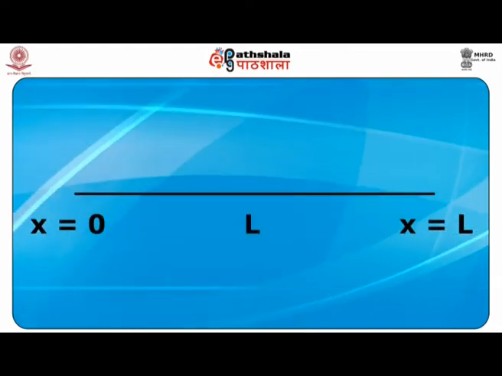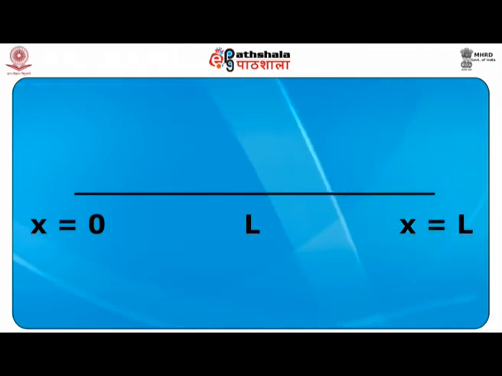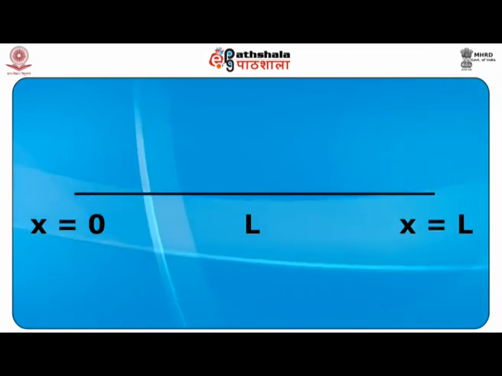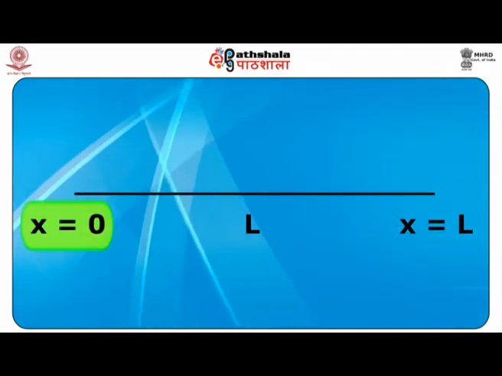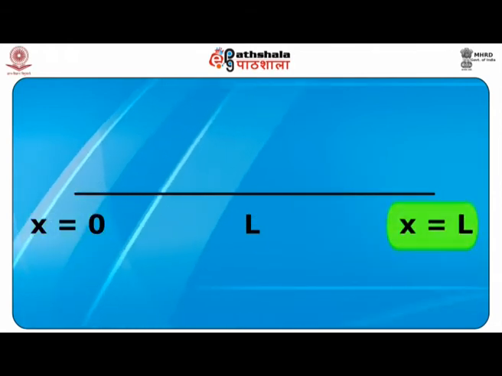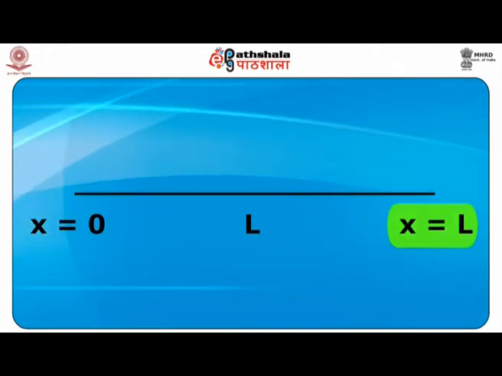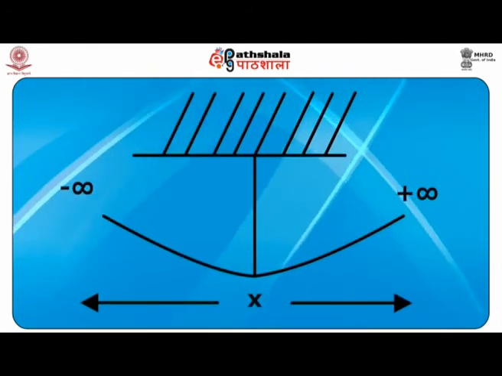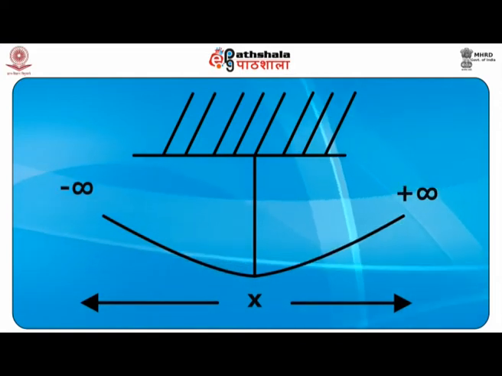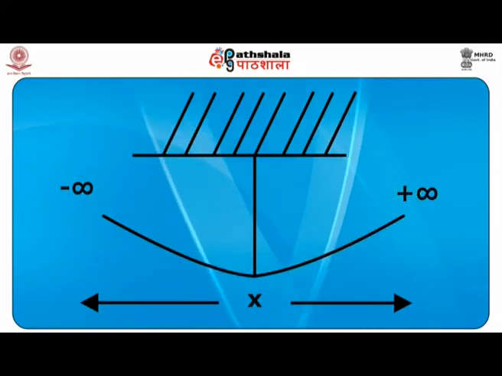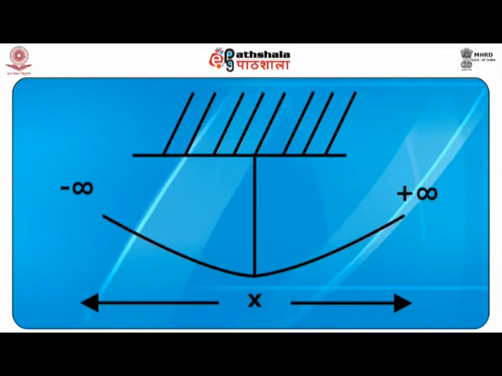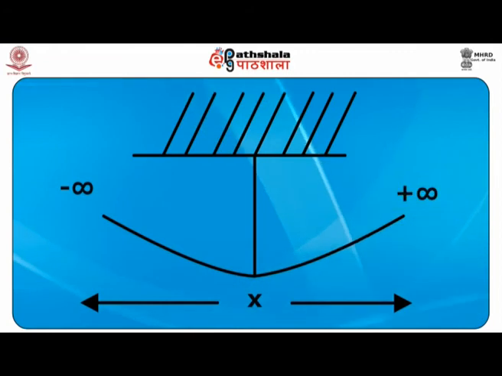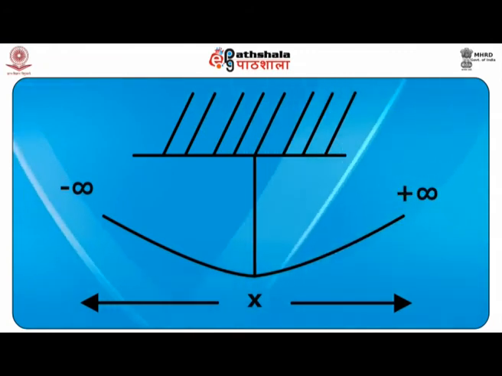For example, for a particle in a one-dimensional box, suppose the box is of length L, then the boundaries would be between x is equal to 0 and x is equal to L. So these will be the two extremes between which the particle would be moving. In the case of an oscillator oscillating along x direction, the corresponding boundaries would be between minus infinity and plus infinity. So these two become the boundary conditions.